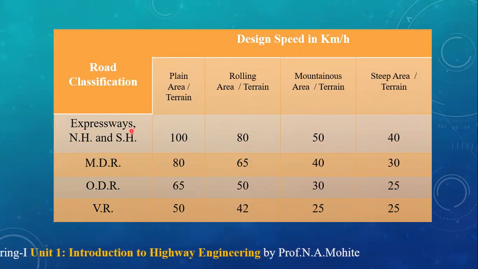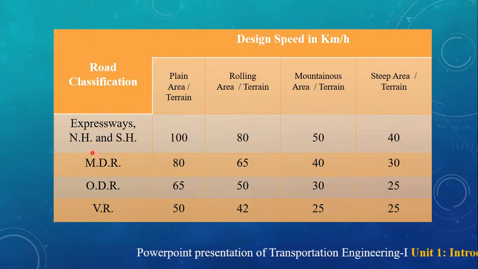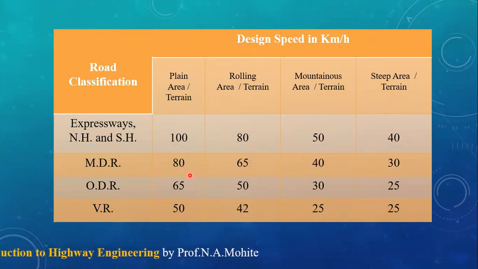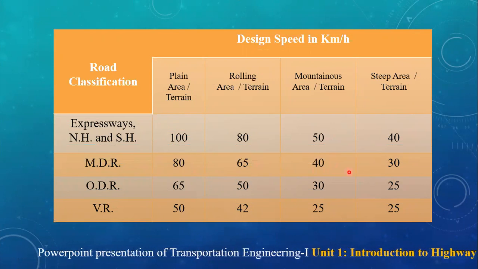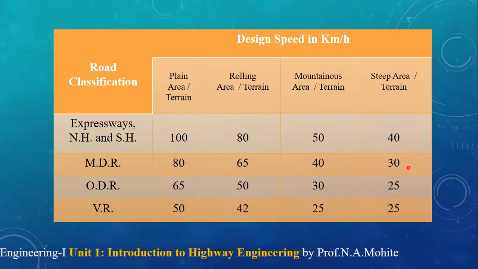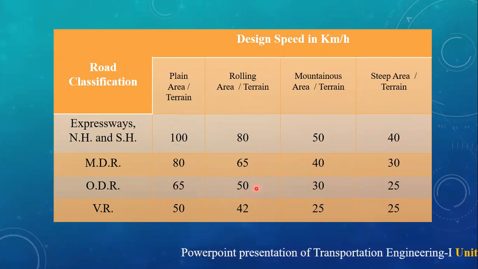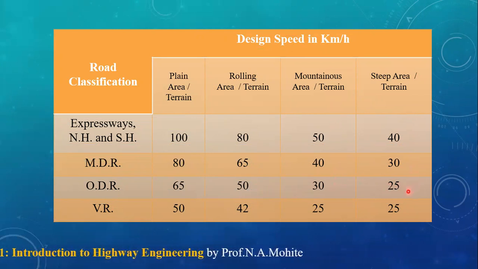So if you are going to provide expressways, national highways and state highways in these areas, these speeds are given. In the case of major district roads, for plain area, it should be 80 kilometers per hour, at which the vehicle should travel. For rolling, it should be 65. For mountainous, it should be 40. For steep area, it should be 30. For other district roads, for plain area, it should be 65. Rolling 50, mountainous area 30, and steep terrain it should be 25.